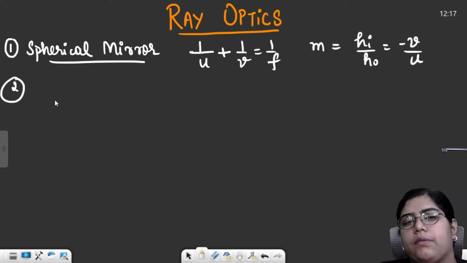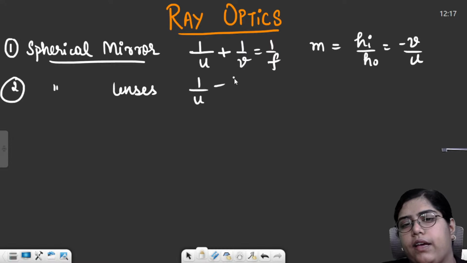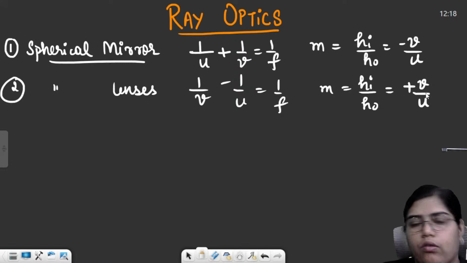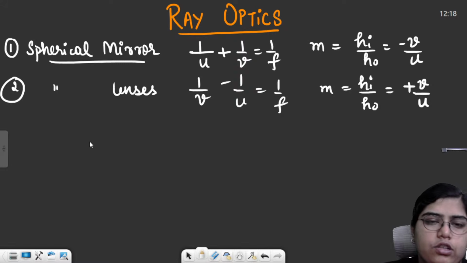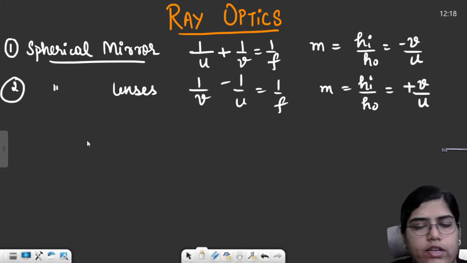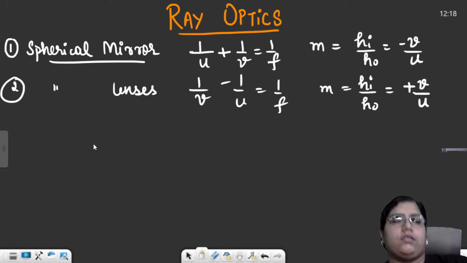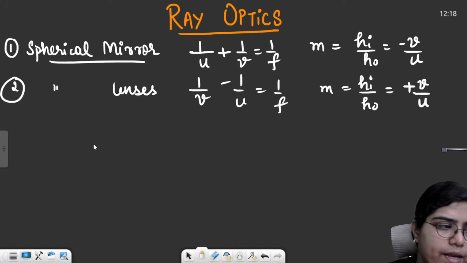Then similar formulas for spherical lenses. The lens formula was 1 by v minus 1 by u is equal to 1 by f. Lateral magnification is hi by ho or plus v by u. These were the two things which we discussed, along with the two laws of reflection. The first law says that the angle of incidence is equal to the angle of reflection. The second law says the incident ray, reflected ray and normal all lie in the same plane.